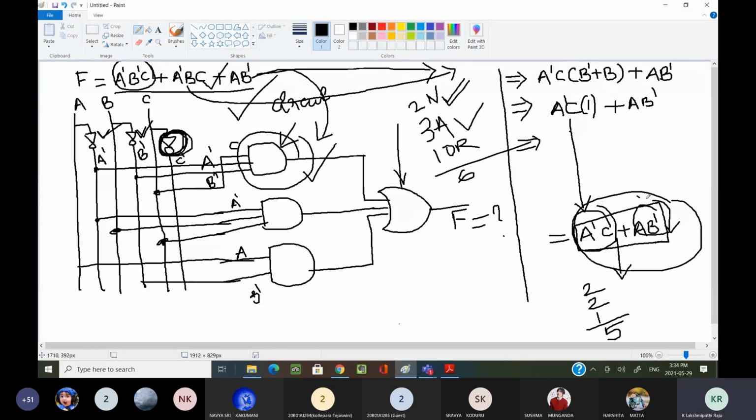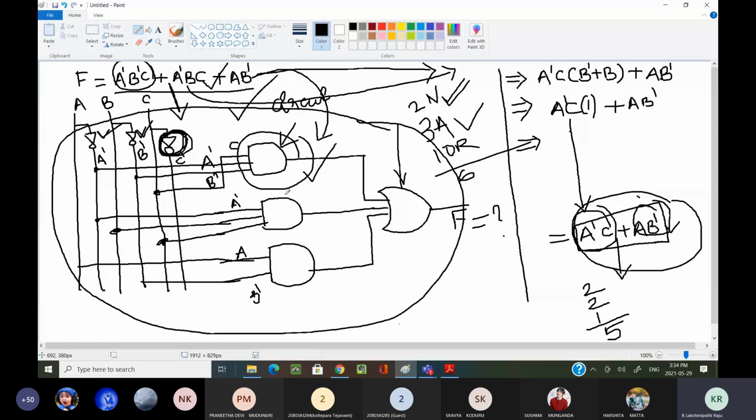Are you able to follow what I am saying? Sir, please repeat once again. Okay, I will repeat. Now see here. If I draw a circuit diagram for this Boolean function without minimizing, this is my circuit diagram.